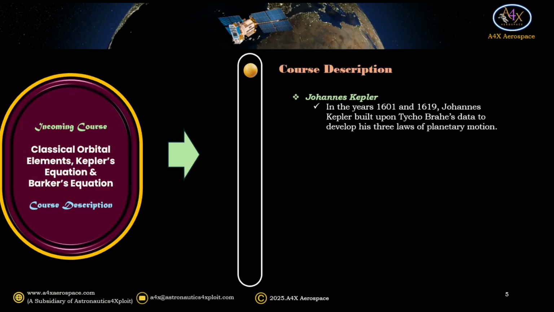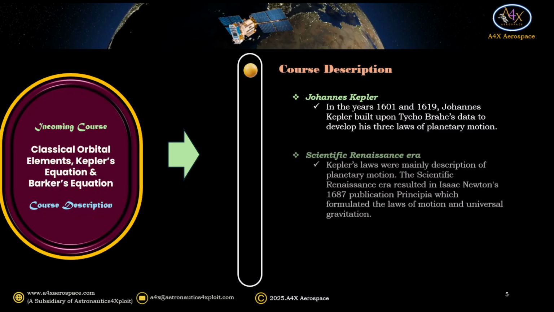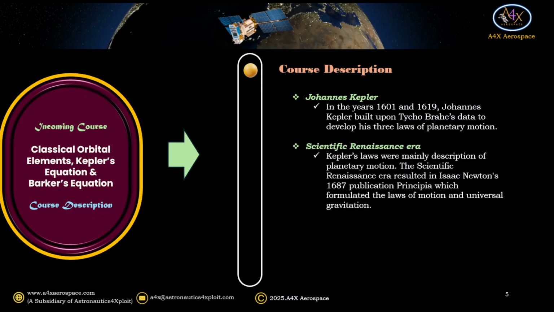In the years 1601 and 1619, Johannes Kepler built upon Tycho Brahe's data to develop his 3 laws of planetary motion. Kepler's laws were mainly description of planetary motion. The scientific Renaissance era resulted in Isaac Newton's 1687 publication of Principia, which formulated the laws of motion and universal gravitation.